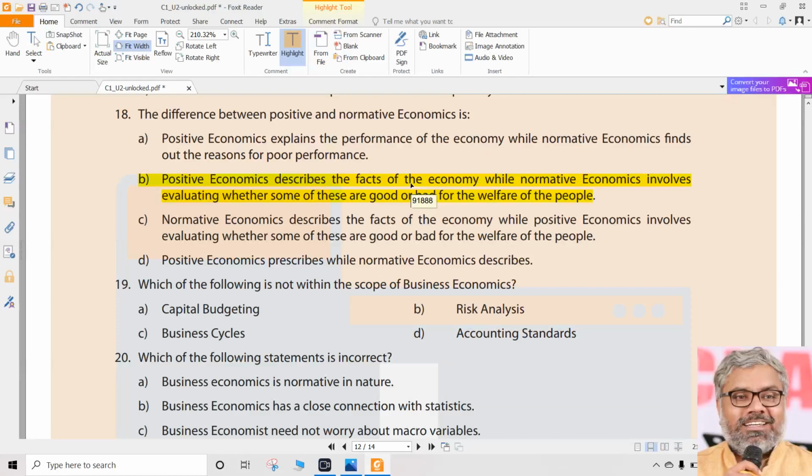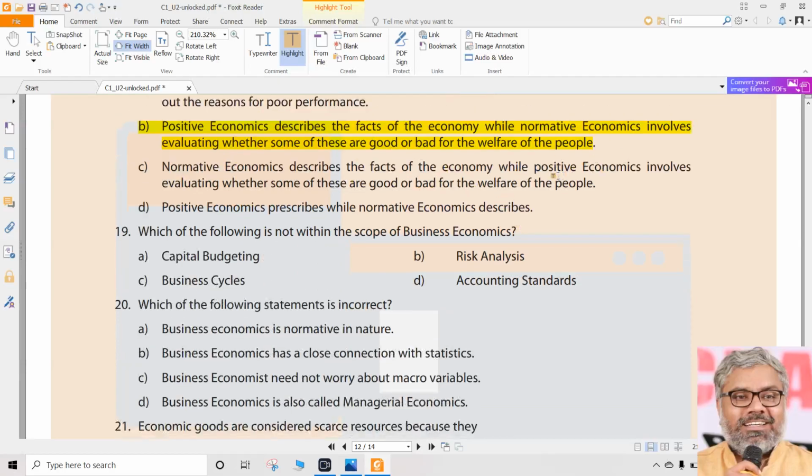When we talk about facts, that is about positive economics. When we are talking about alternatives, evaluating, judgment. Evaluation means judgment. When there is a judgment involved, whether it is good or bad for the welfare of the people, welfare is the word which is used for normative economics. So that is why that is the correct option. C says the reverse, which is definitely not the correct option. So what does option C say? Positive economics involves whether it is good or bad for the welfare of the people. No, positive economics never talks about the welfare of the people.